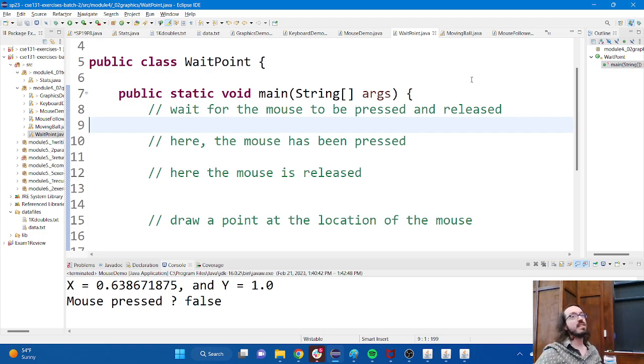So here's what the exercise wants us to do. They want us to wait for the user to click the mouse, right? I just explained the difference between a press and a click. A click is a press and a release. So if I push the mouse button and I let it go, I then want to draw some shape at whatever position the mouse happens to be at that time.